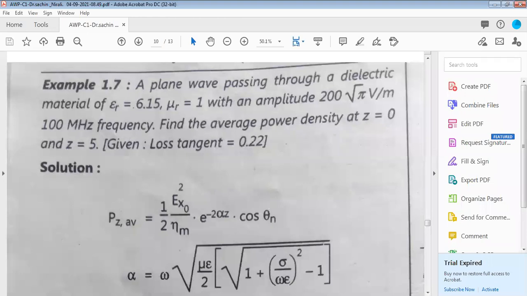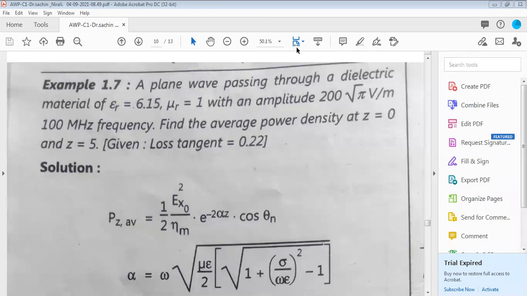Take the next numerical. So next is a plane wave passing through a dielectric material of epsilon r equal to 6.15 and mu r equal to 1, with an amplitude of 200 root 5 volts per meter and 100 megahertz as the frequency.